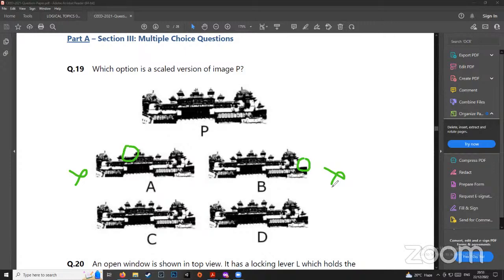Why? What is wrong with D? Why are you guys saying that C is the correct answer? Right. So you can get the correct answer, but you should be able to reason behind that also. So what is the particular reason why C is the correct answer and not D? Oh, A is already the wrong answer. I've already told.